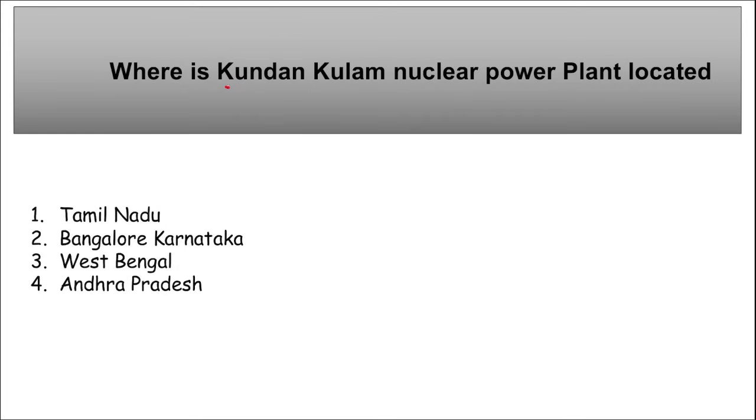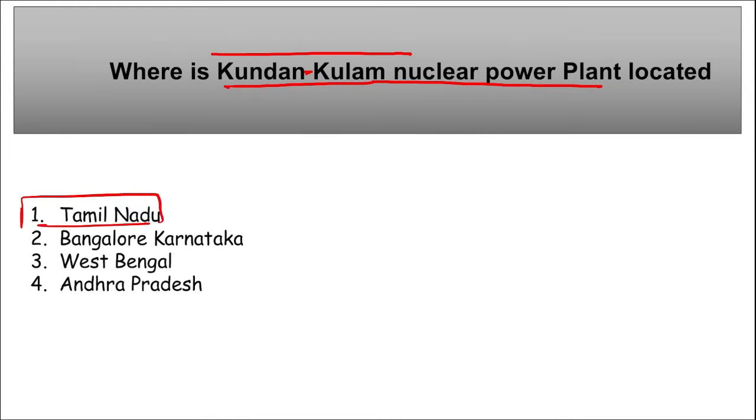Next, where is Kudankulam nuclear power plant located? So this Kudankulam nuclear power plant, where is this located? It is located in Tamil Nadu. Mark this. So remember, recently our External Affairs Minister Dr. S. Jaishankar was on a 5-day visit to Russia, right? And during his visit, Dr.